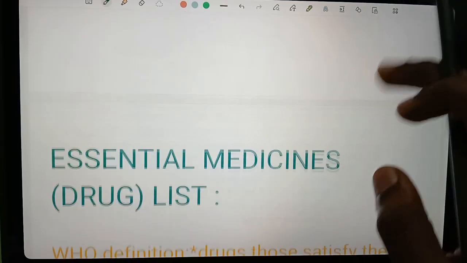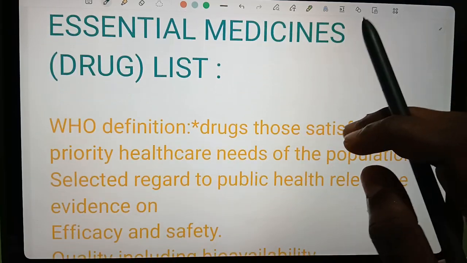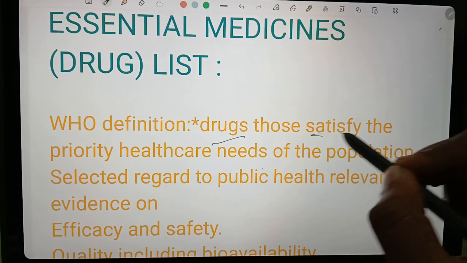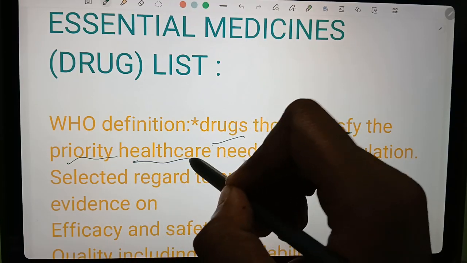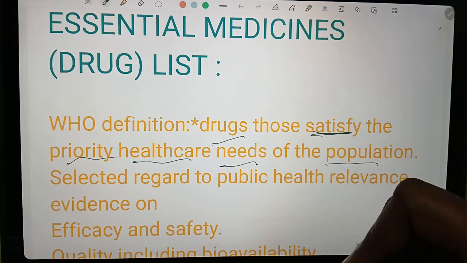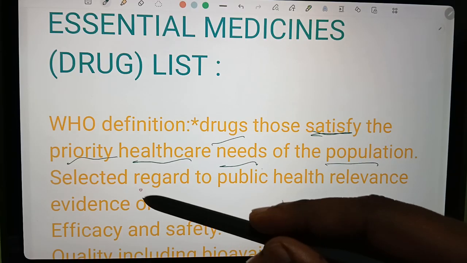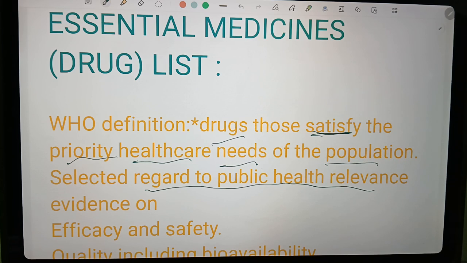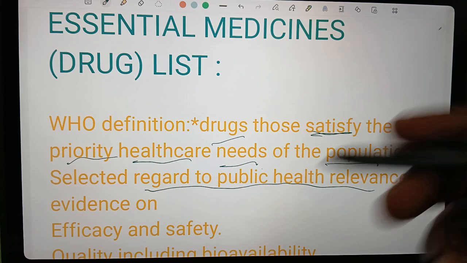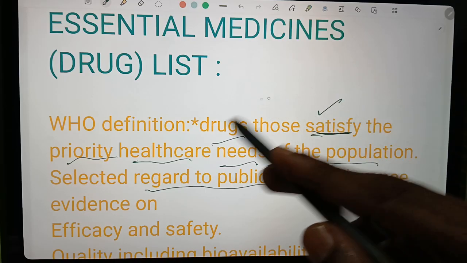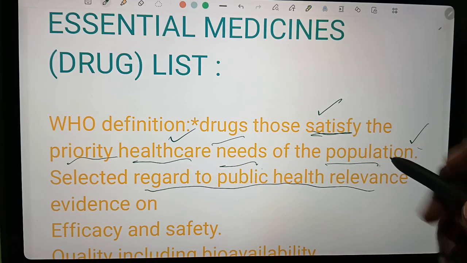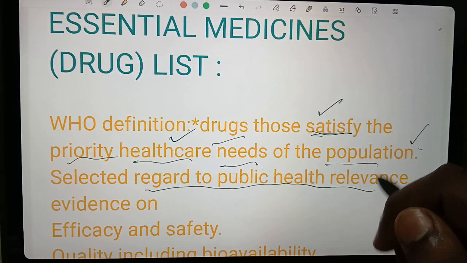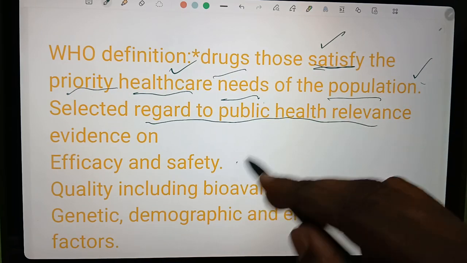We'll learn it later. And coming to the essential medicines list, the WHO definition of essential medicines is drugs that satisfy the priority healthcare needs of a population, with regard to public health relevance. These are very useful drugs, mostly used by the population, and selected based on efficacy and safety.